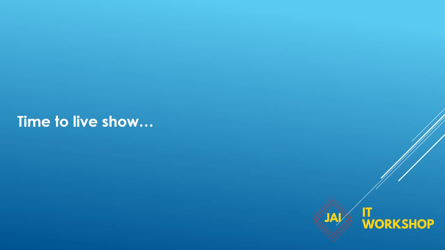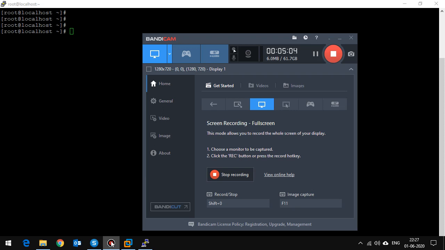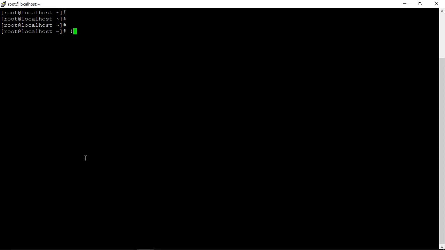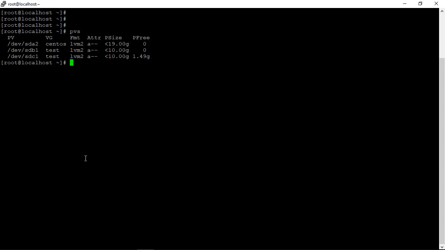Now I'll show you how you can do this on a Linux machine. So this is my Linux machine. Let's start with checking the physical volumes, pvs. We have 3 physical volumes. One is for the OS, it's a different VG. We are going to test on the test volume group. We have two physical volumes.